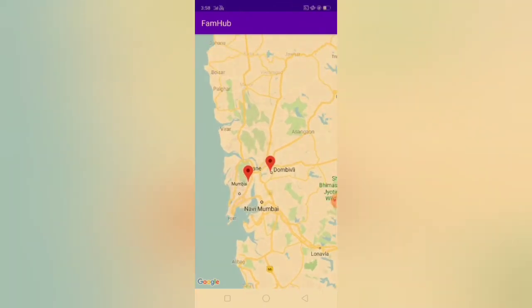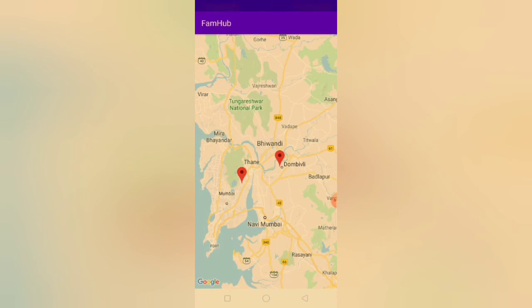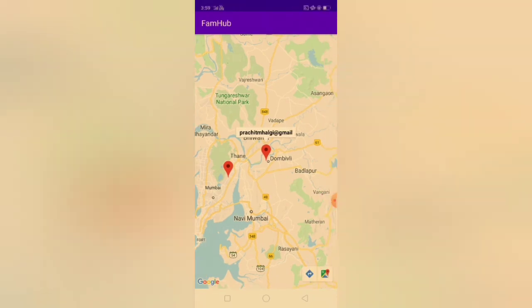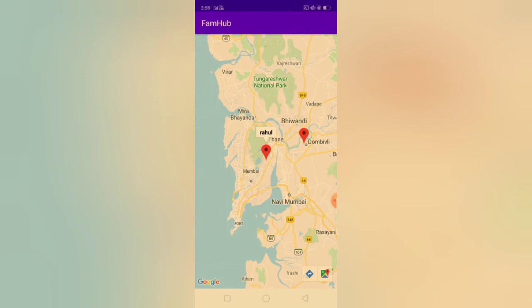As I can see, I have two users in this room. One of them is my friend who's right now residing in Dombivli and using this application, and this is me, who's residing in Mulund right now. Like this, I can add more family members into this room and track their real-time location, and these markers would also get updated if the user location changes.